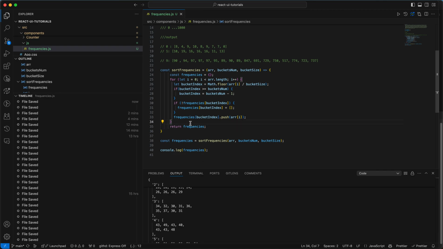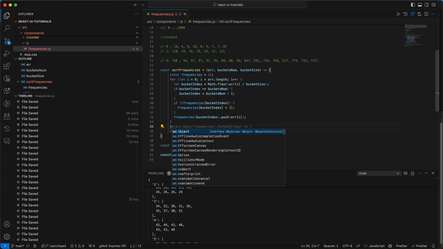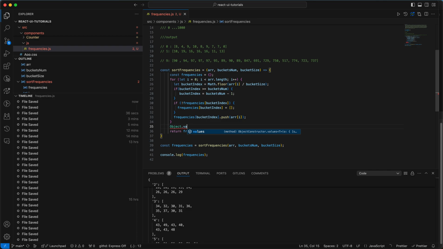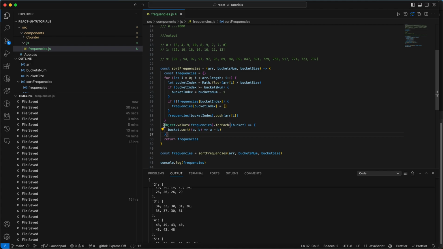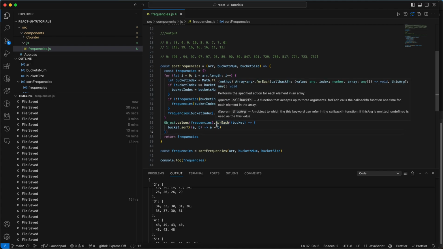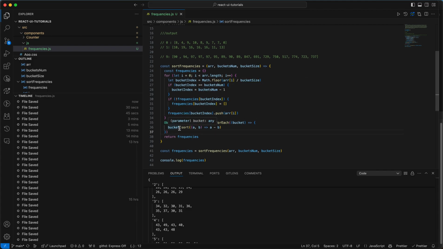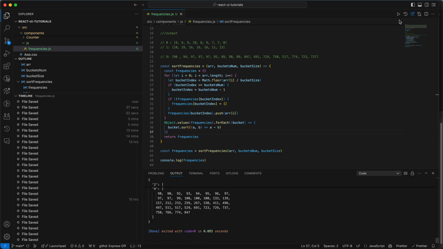For better visual effect, we'll just sort them. Not the object here, but Object.values. I'll go over all the values and just sort every bucket, so we have a better visual representation.